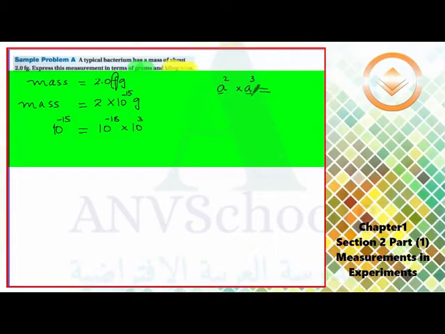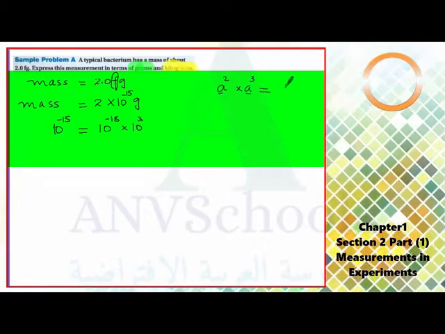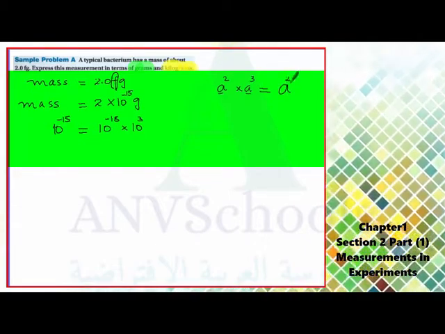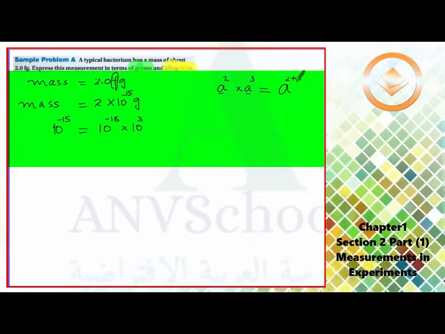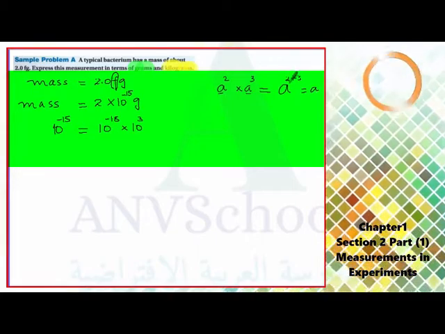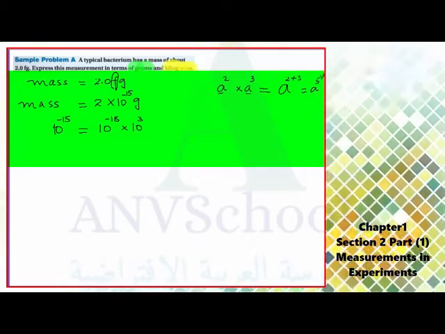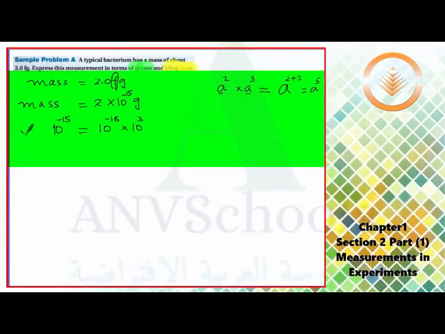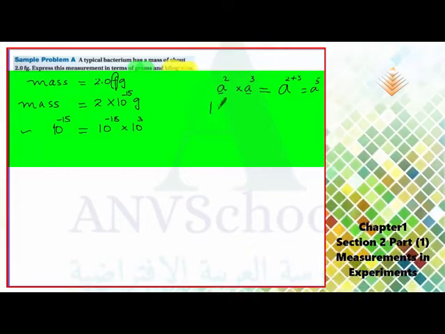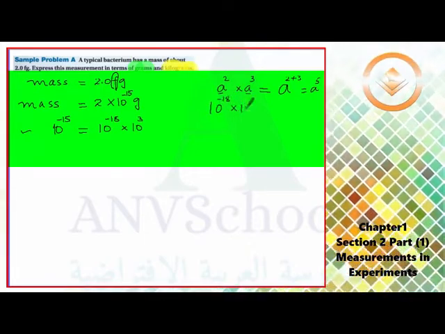So from the rule of exponents, you take the base a and add the exponents, 2 plus 3. This is equivalent to a to the power of 5. So using this rule, let's check whether this is correct or not: 10 to the power of negative 18 multiplied by 10 to the power of 3.